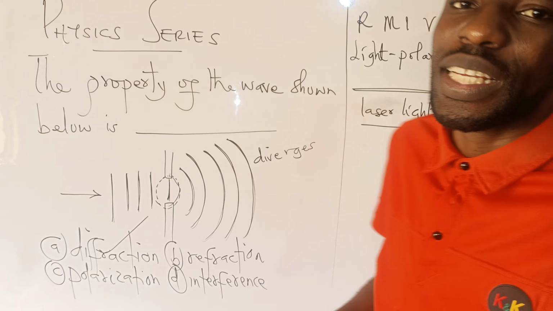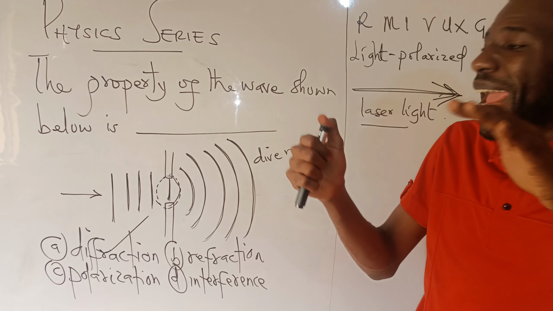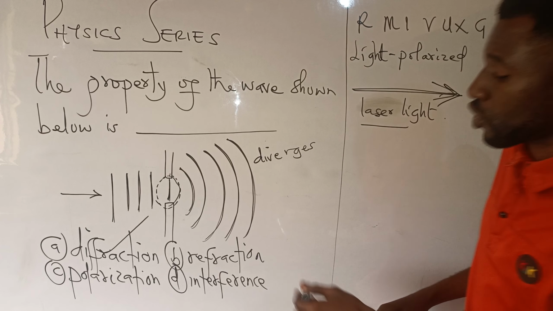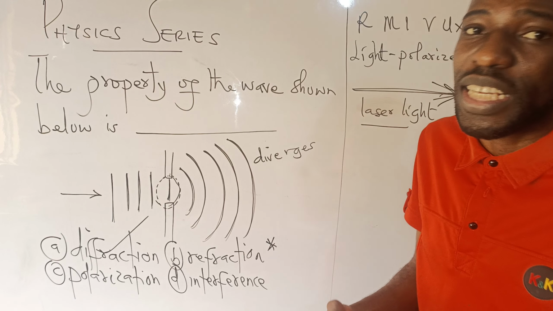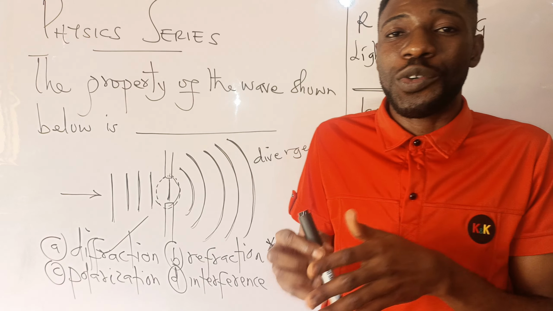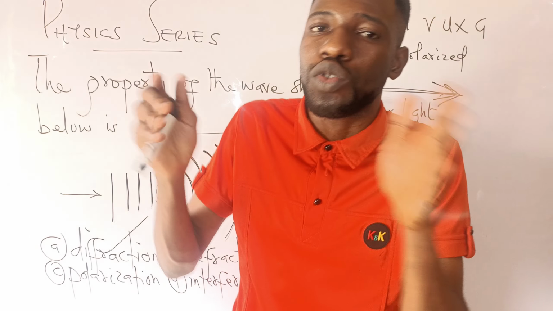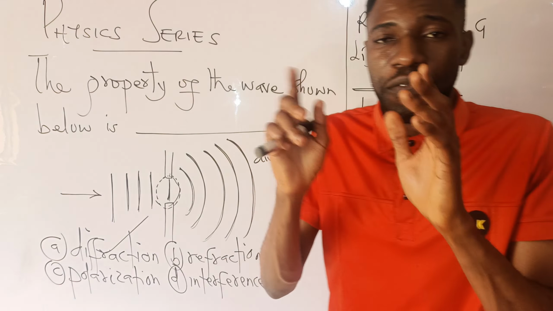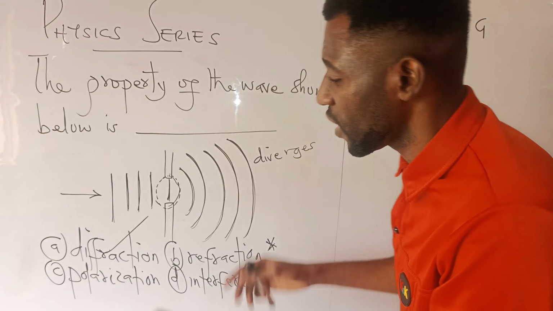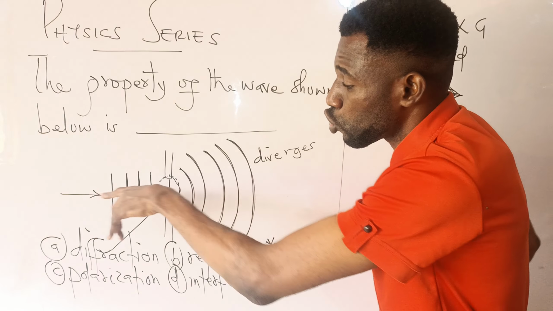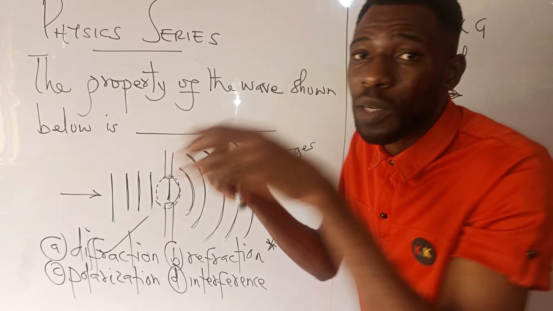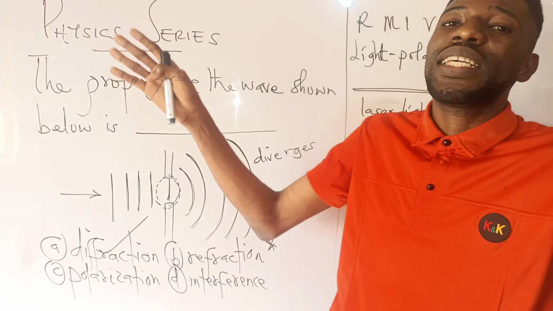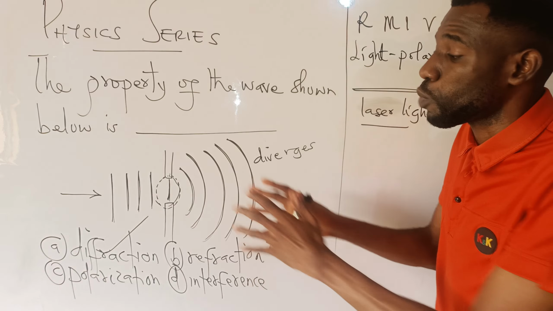Diffraction. Diffraction is the bending of a light ray through an obstacle. It's almost similar to refraction. The difference is that refraction is the bending of a light ray as it moves from one medium to another medium, and that affects its speed and wavelength, while the frequency remains constant. I did that in the previous class. But in this case, the light ray is passing through an opening, and when it comes out of the opening, it expands, it diverges, it spreads out.